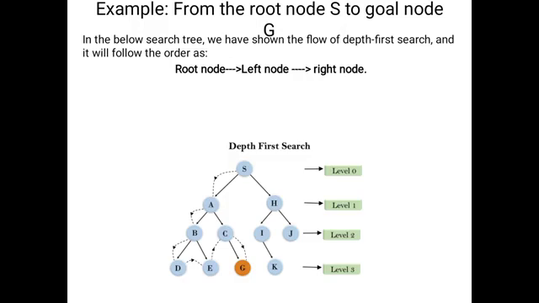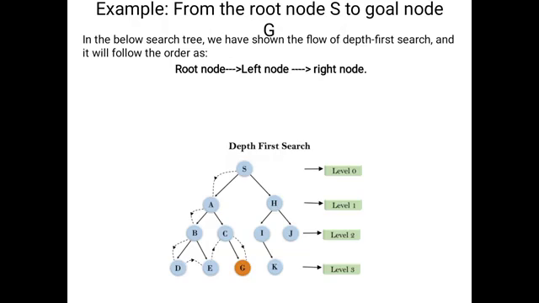No paths are available. So S to A to B, B to D. Okay, now what is the rule? After completing the left node, we have a facility to move to the right side. That's why, what is the capital B left side? Capital D. It is completed. That's why we will move to the right side. What node is available on the capital B right side? Capital E. Okay, please observe S to A to B, B to D, then D to E.